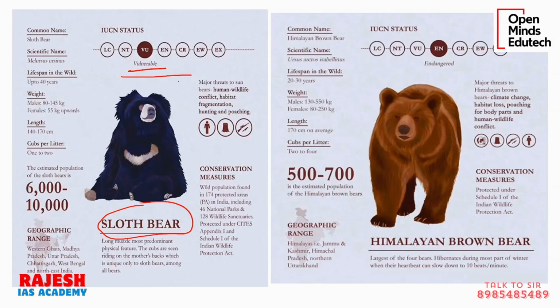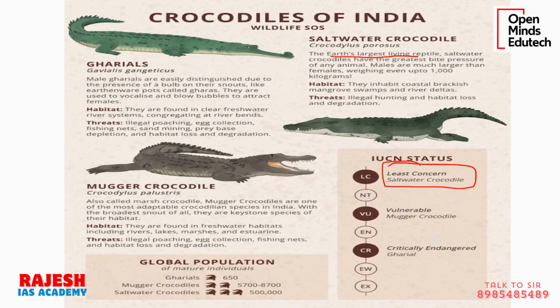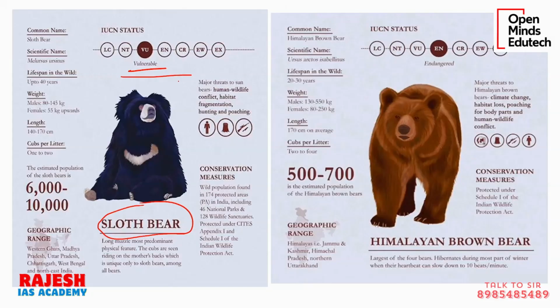Try to remember logically, like how I told you about the saltwater crocodile. It is easy to remember because habitat is larger and numbers are higher, so you cannot call it critically endangered. On the other hand, Gharials live in a very small area, in central India. Except in central India, you will not find Gharial anywhere in India. So the area is lesser, numbers are lesser, so naturally it is critically endangered. Magar is between these two, so it is vulnerable.